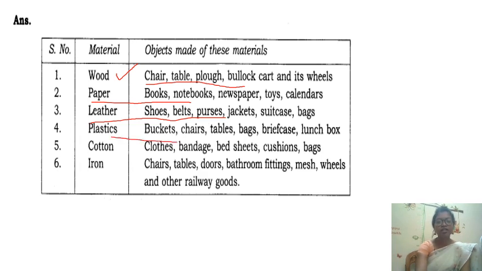With plastic we make buckets, chairs and tables, bags, briefcases, lunchboxes. With cotton we make clothes, bandages, bed sheets, cushions and bags. And with iron we can make chairs, table drawers, bathroom fittings, mesh, wheels and railway goods.